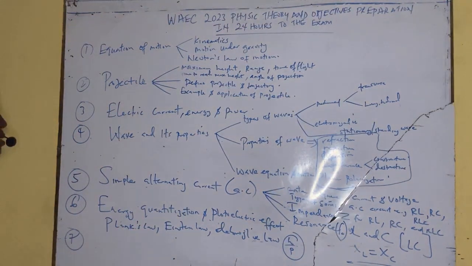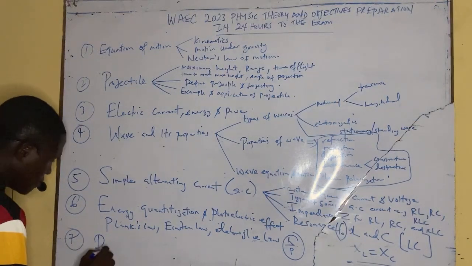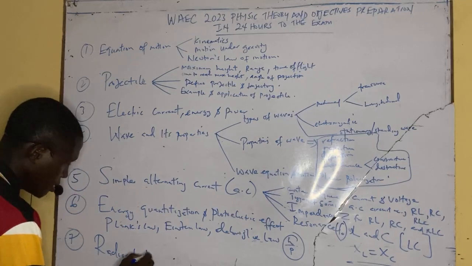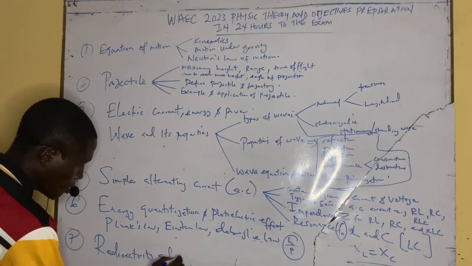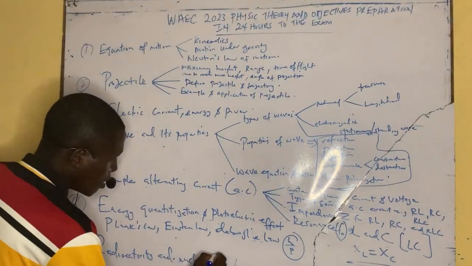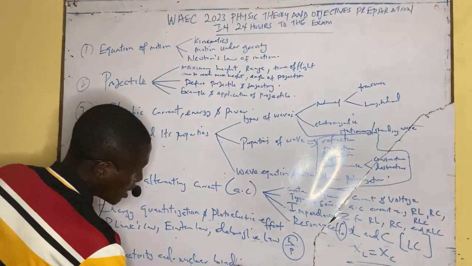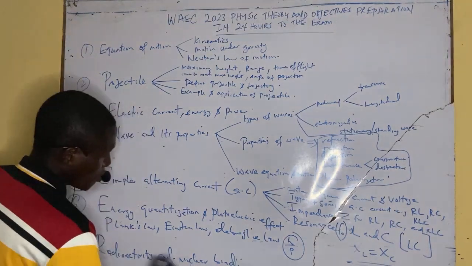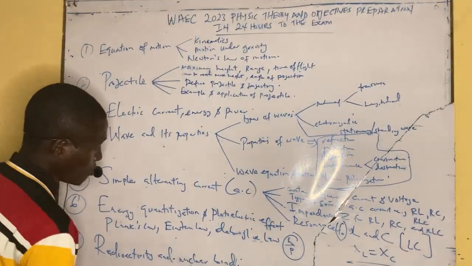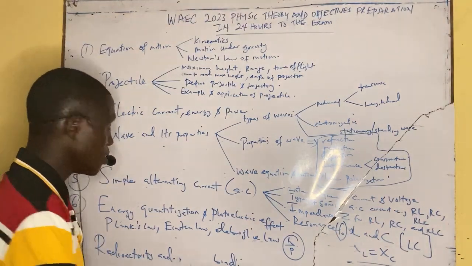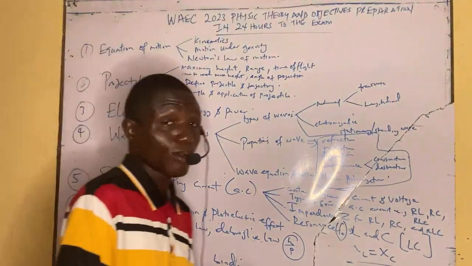Number 7 has to do with radioactivity and nuclear binding energy, or you can just call it binding energy.